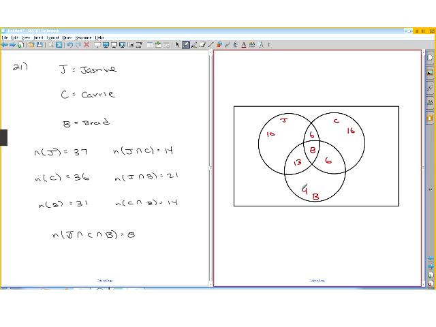So now we can answer the questions that we have. So question number A. How many of these fans like exactly 2 singers? Well, these like 3 singers. These only like 2 singers. So if we add these 3 together, 13 plus 6 plus 6, those are the cases of exactly 2 singers. And that would be 25.